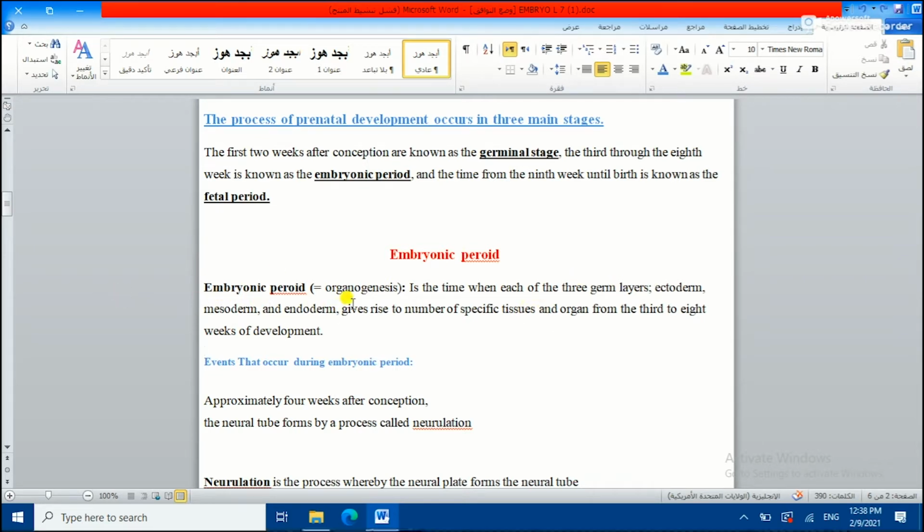So the embryonic period is also known as organogenesis. We've mentioned it before in the theoretical lecture.